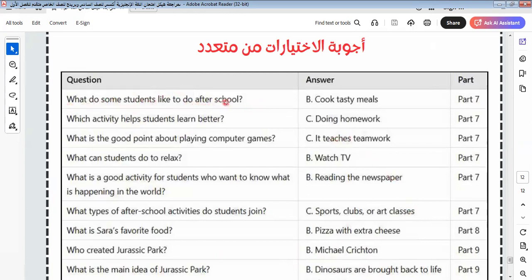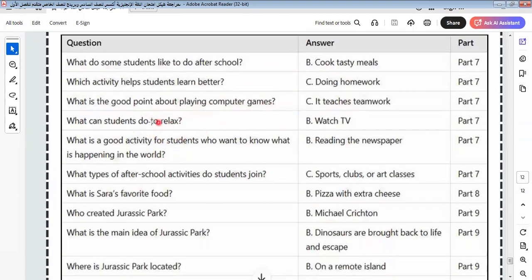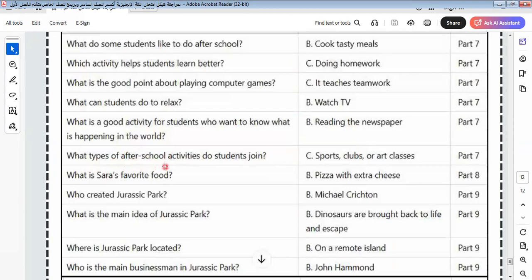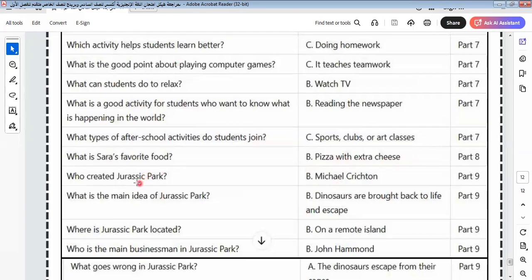What do some students like to do after school? Cook tasty meals. Which activity helps students learn better? Doing homework. What is the good point about playing video games? It teaches teamwork. What can students do to relax? Watch TV. What activity do students do to know what is happening in the world? Reading the newspaper. What types of after school activities do students join? Sports clubs and classes. What's the favorite food of Sarah? Pizza and extra cheese.